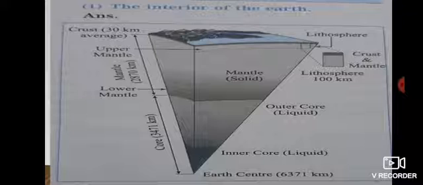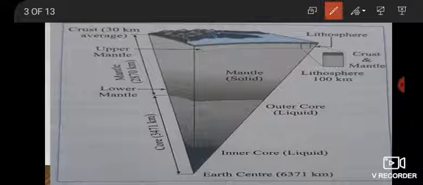One diagram I want to show you: from the lower mantle to the center of the earth, this part is known as core. Got it?